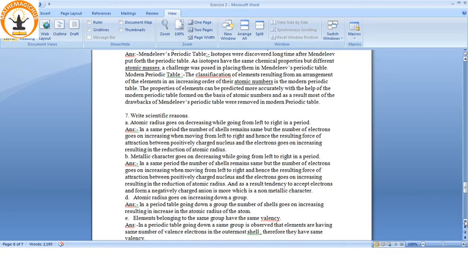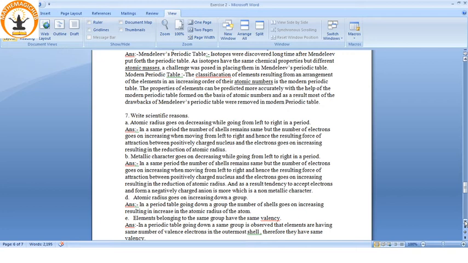This we already explained. Then similarly, metallic character goes on decreasing while going from left to right in a period. See, in the same period the number of shells remains the same, but the number of electrons goes on increasing, resulting in more attraction force, resulting in reduction in the atomic radius, and as a result the tendency to accept electrons increases to become a negatively charged anion, which is a non-metallic character. So from left to right the non-metallic character increases.